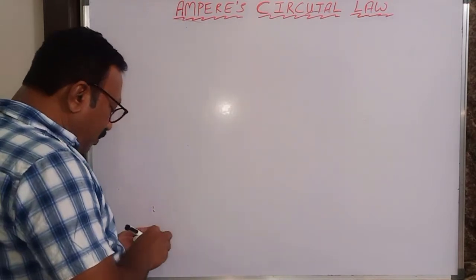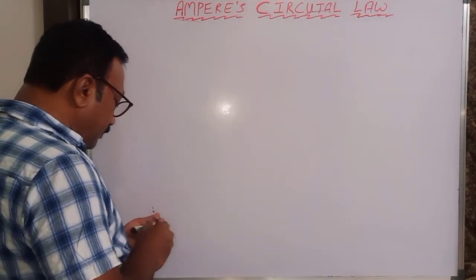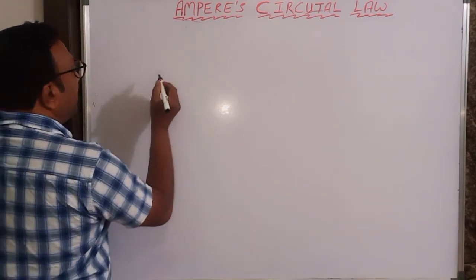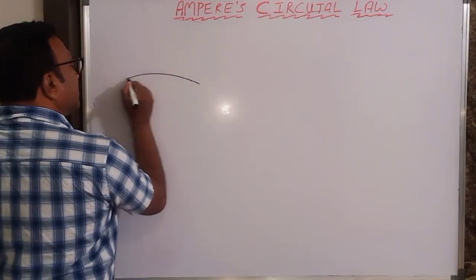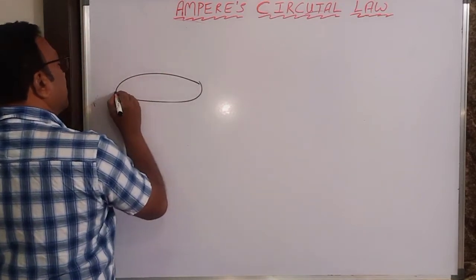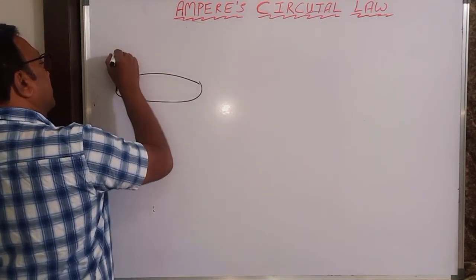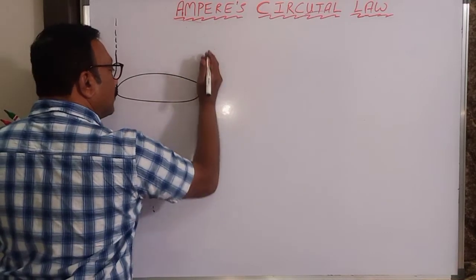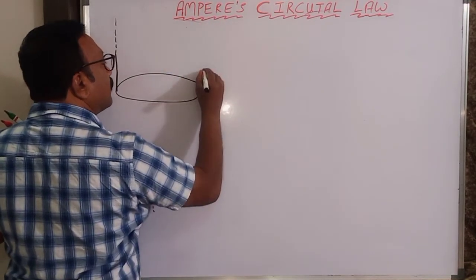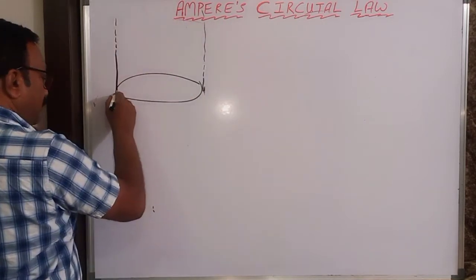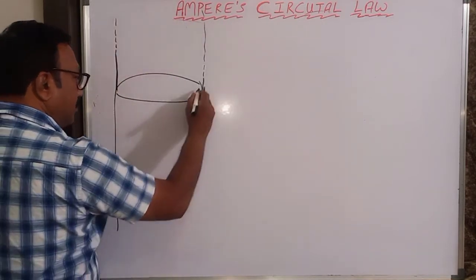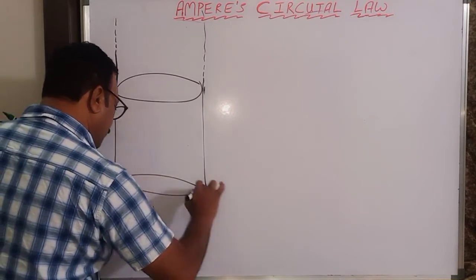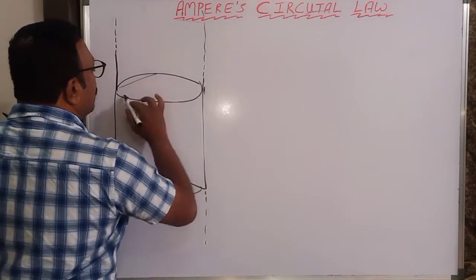So what I am doing now, I am taking a solid conductor.